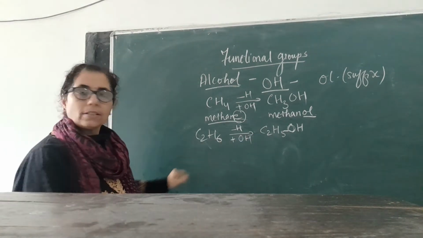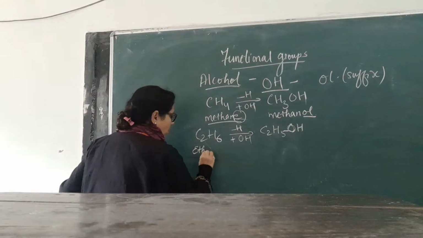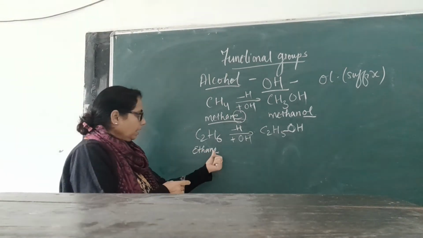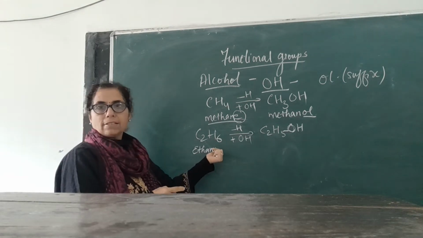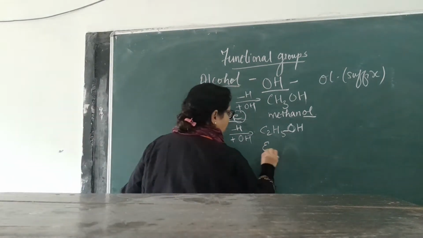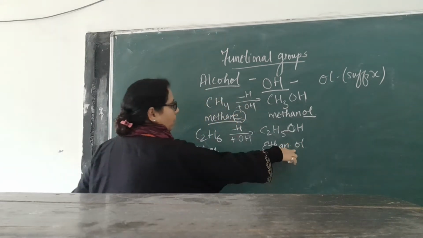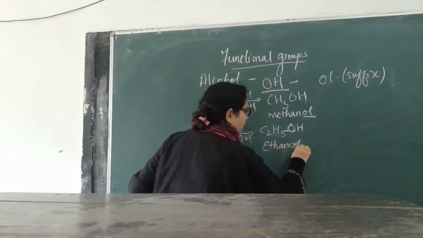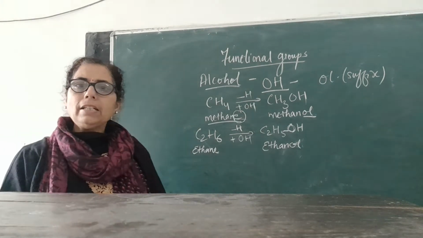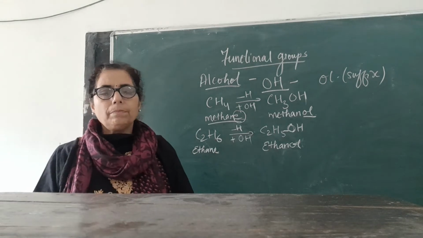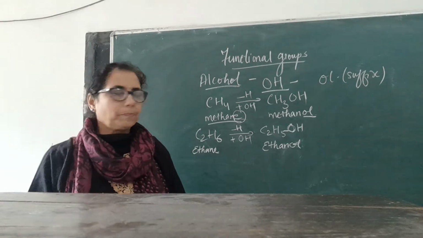Earlier this compound was ethane, and the E of ethane has been replaced by "ol", so you write it as ethanol. Similarly, with propane we get propanol, butanol, pentanol, hexanol, and so on.